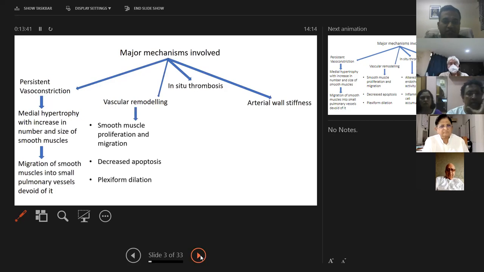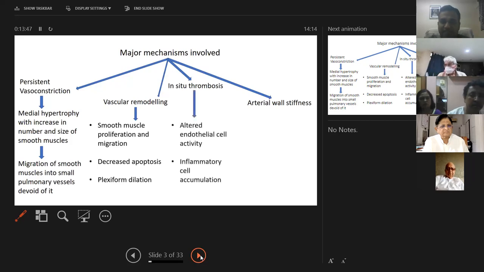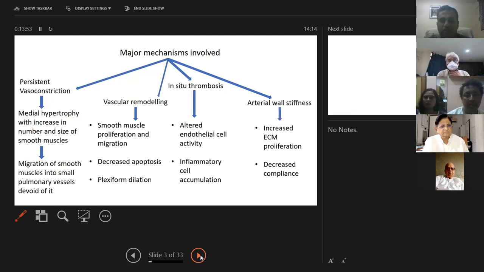Similar thing will happen with vascular remodeling, where there will be smooth muscle proliferation and migration and plexiform dilatation of the pulmonary arteries. In situ thrombosis, we know, will result from an inflammatory cascade, which will result in intra-arterial thrombosis, and arterial wall stiffness because of extracellular matrix proliferation, which will result in decreased compliance, which is mainly seen in connective tissue disease-related pulmonary hypertension.